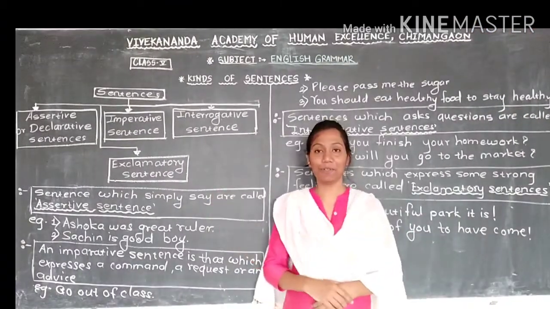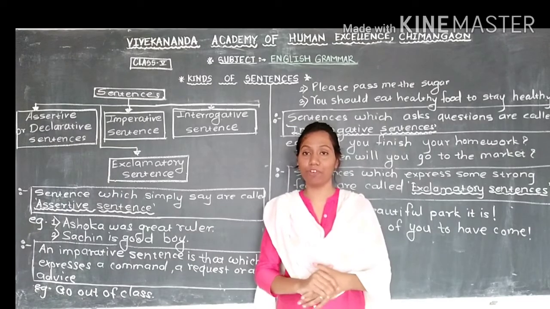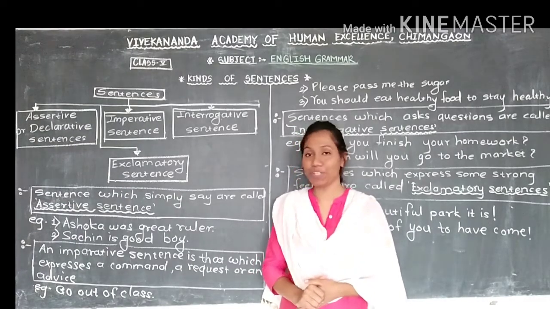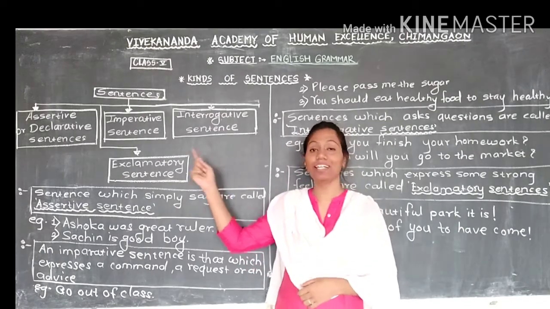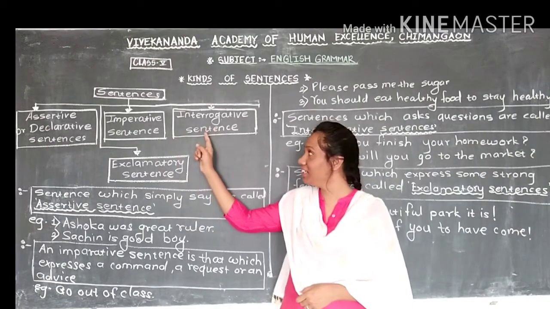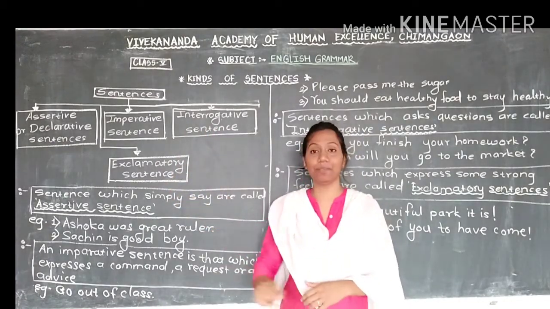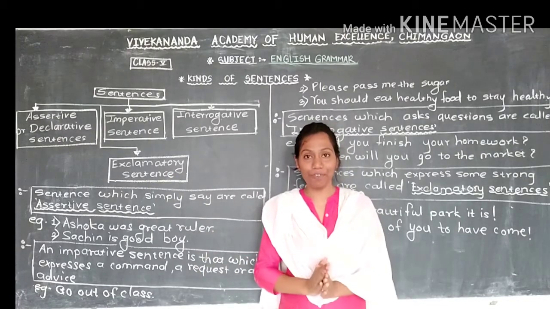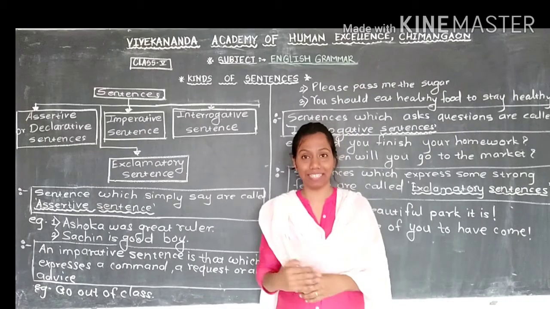Let's see this chart on a blackboard. In this chart, in these boxes, I write some types of sentences. The first one is assertive sentence. The second one is imperative sentence. Third one is interrogative sentence. And the last one is exclamatory sentence. Today we are going to learn these 4 types of sentences with some examples.